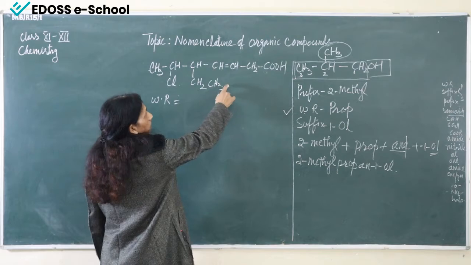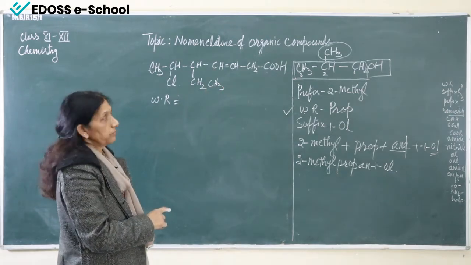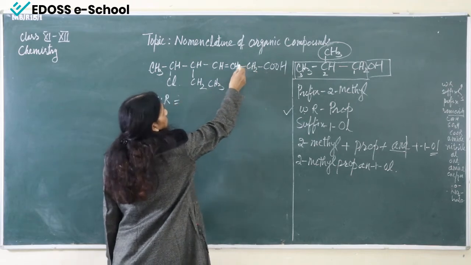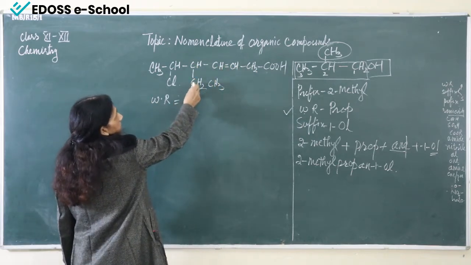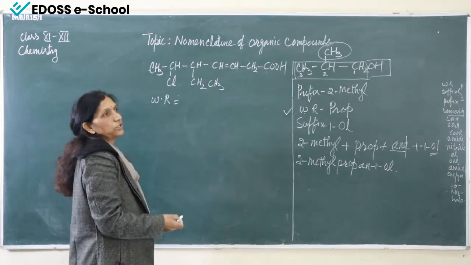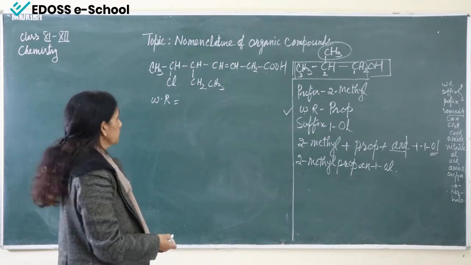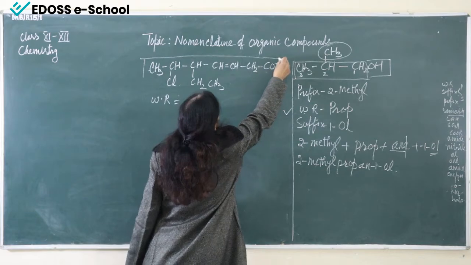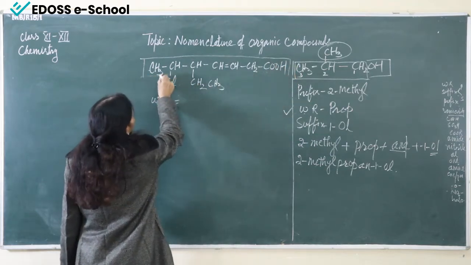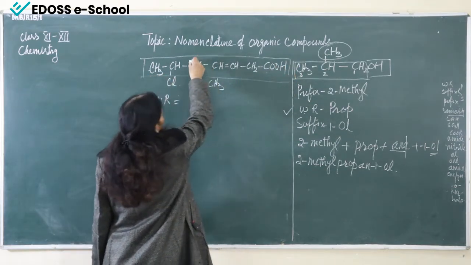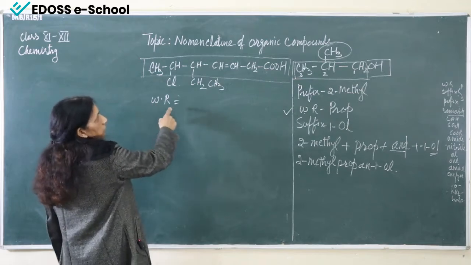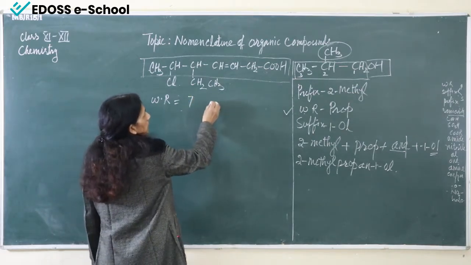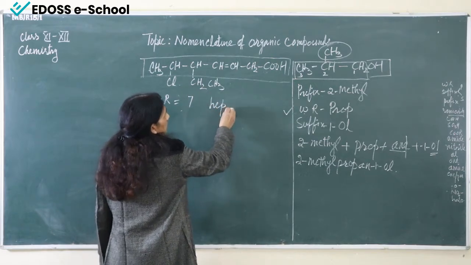Suppose here one CH2 group is more, then our word root will be 1, 2, 3, 4, 5, 6, 7 and one more is there, then it will be 8. But here the chain is coming like this, so either we take from here or from here, both are same. So word root is 7. 7 means we can say this is hept.